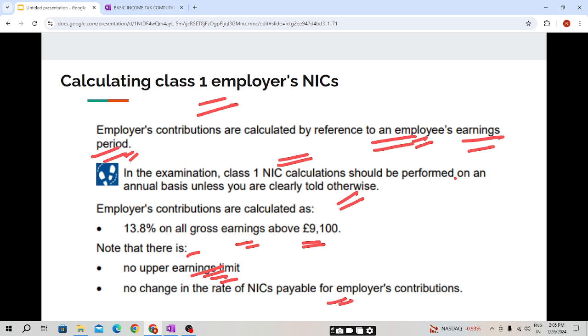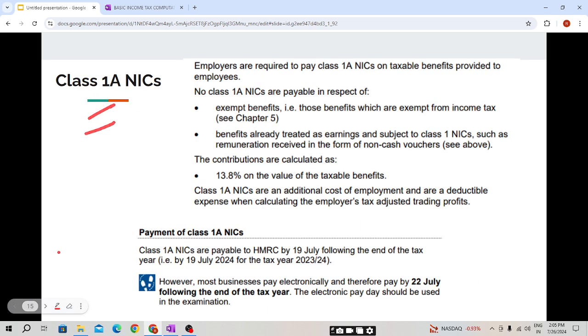Now coming to class 1A NIC. Employers are required to pay class 1A NIC on taxable benefits provided to employees, only on the taxable benefits.